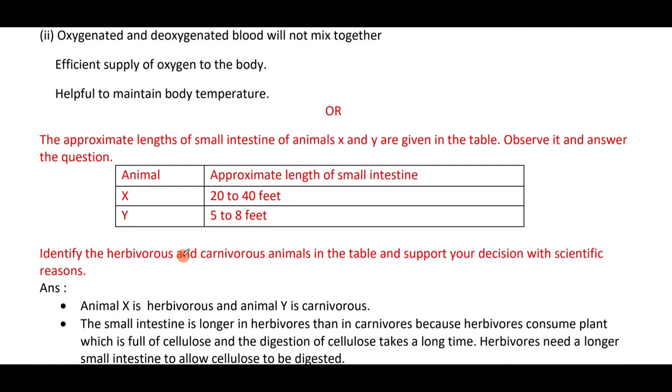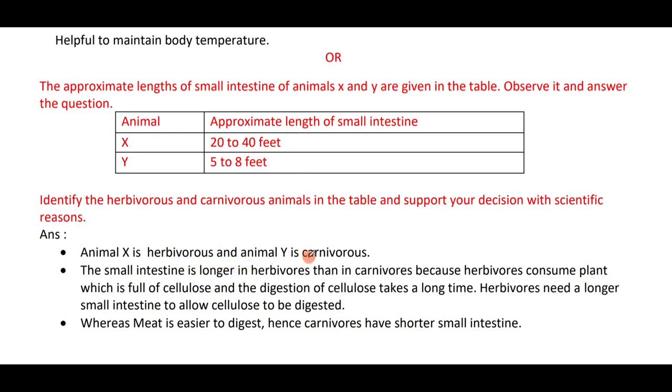The approximate length of the small intestine of animals X and Y is given in the table. Observe it and answer the question. Animal X has an intestine of 20 to 40 feet, animal Y has 5 to 8 feet. Here animal X is herbivorous and animal Y is carnivorous, because the small intestine is longer in herbivores than in carnivores.